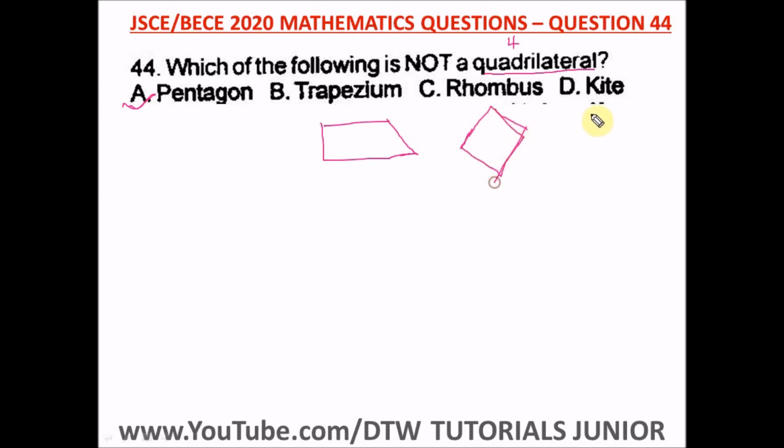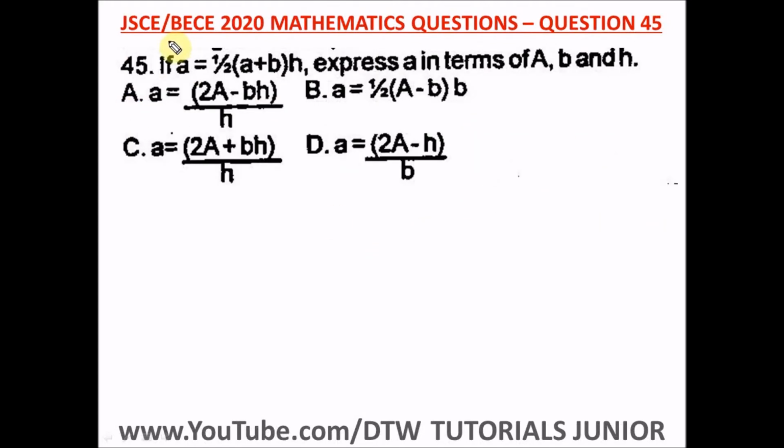Sorry, all sides equal. And a kite just has the adjacent sides equal. That's these sides are equal and these sides are equal, while a rhombus, all sides are equal. All right, so our answer here is what? Option A, a pentagon.